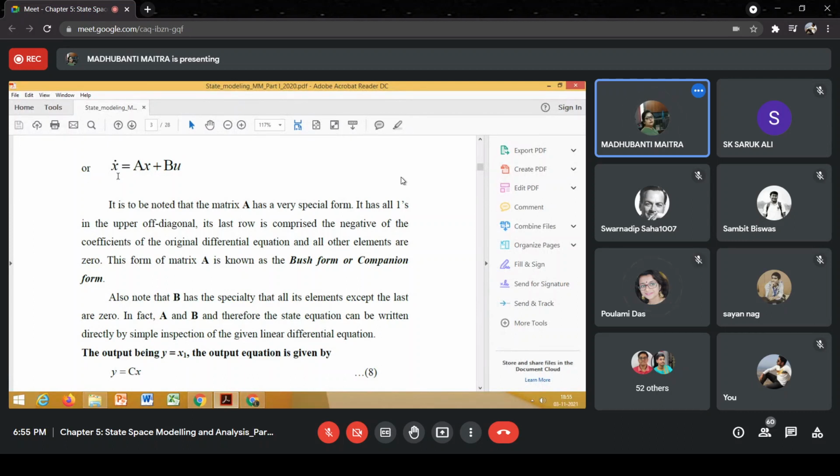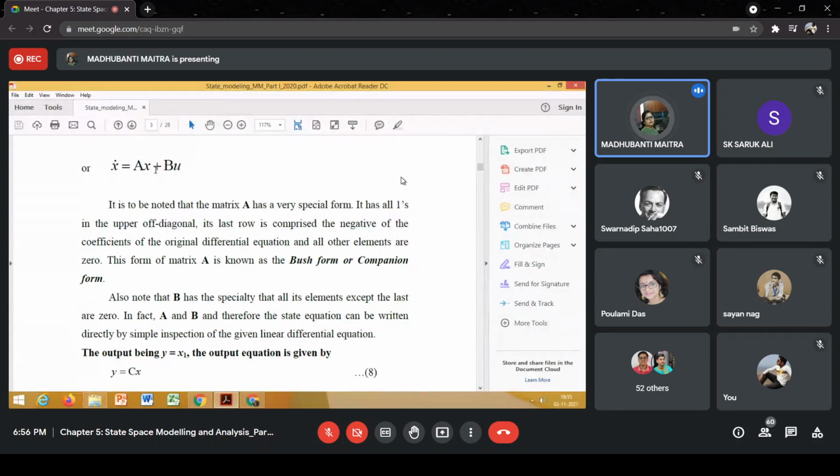Yes, ma'am. So in case of a linear time invariant system, the elements of this A, B matrix, of all this matrix, will be constant. And in case of a linear system, remember the state equation is a dynamic equation, it's a first order differential equation.